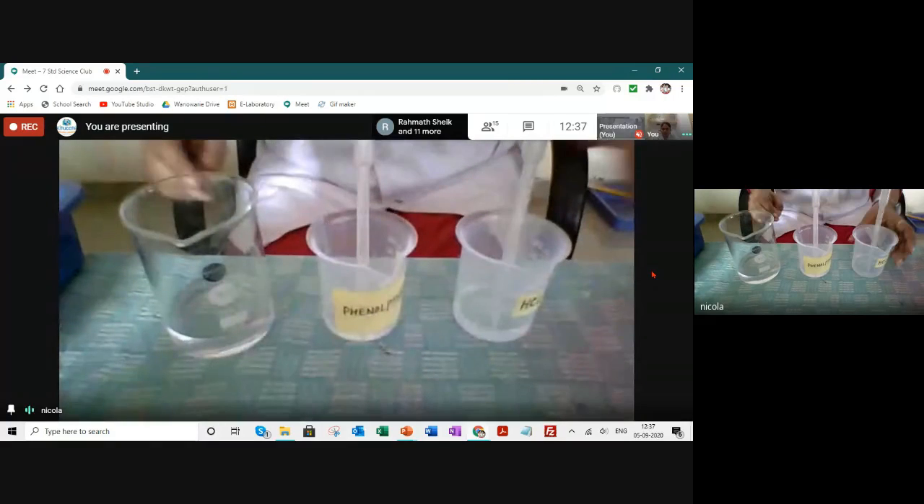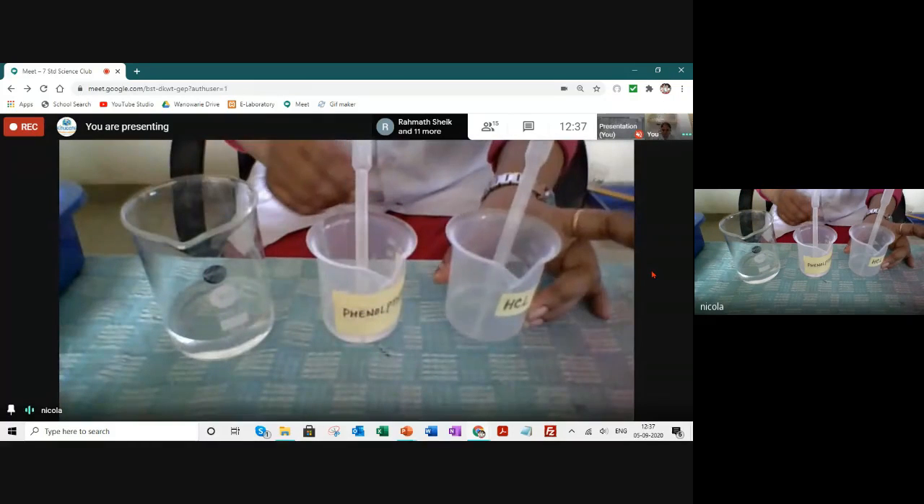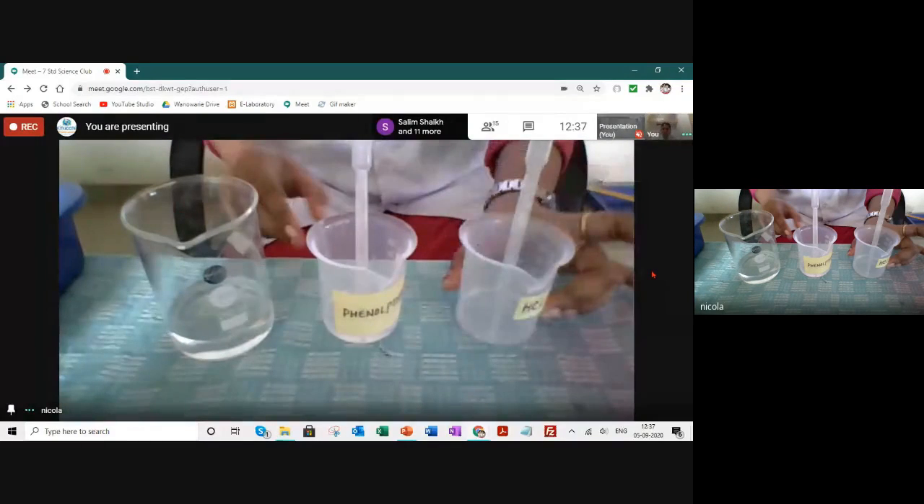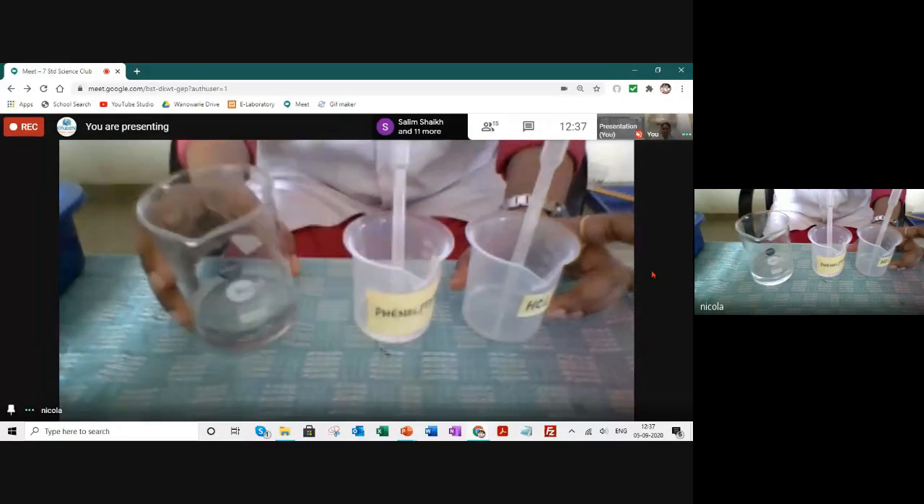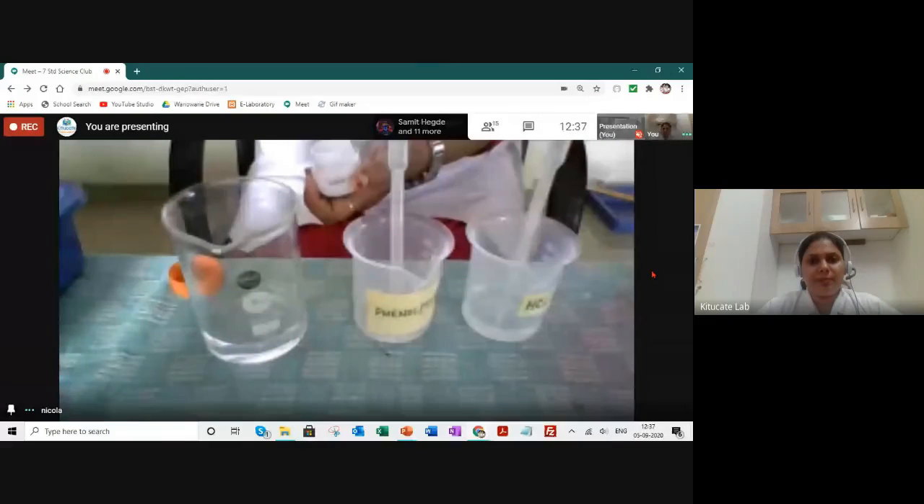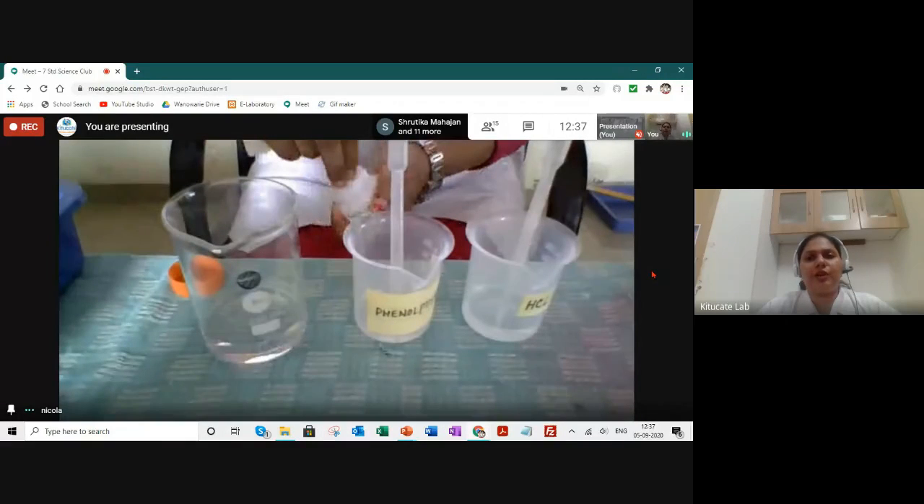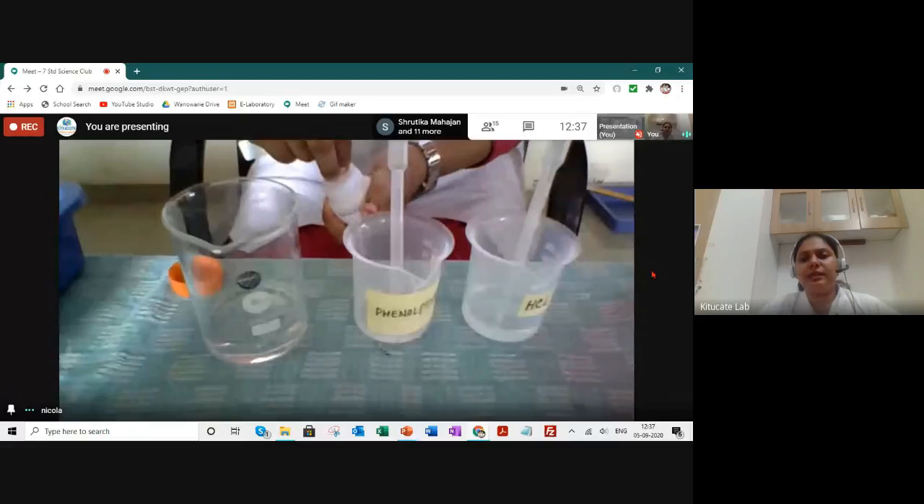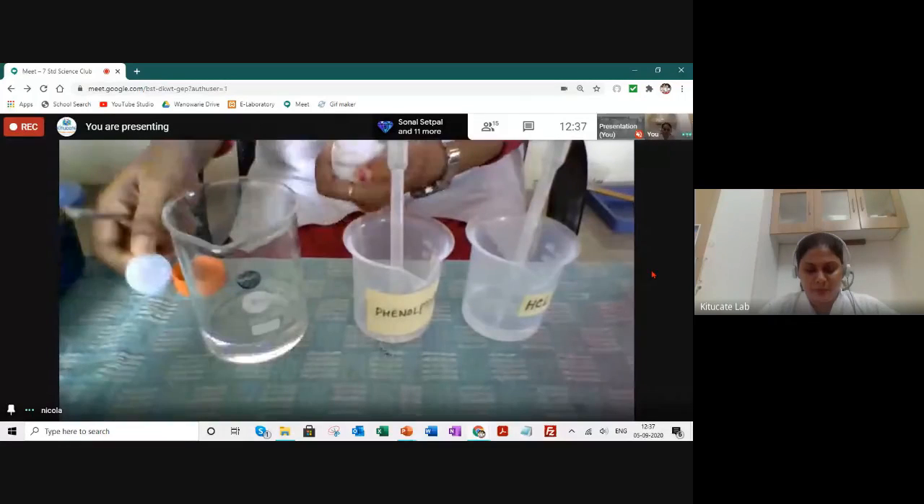So this is hydrochloric acid, this is phenolphthalein, and this is water. We have to add a base, that is sodium hydroxide. Okay. See, ma'am is showing the type 1 of neutralization reaction, the strong acid and strong base one.